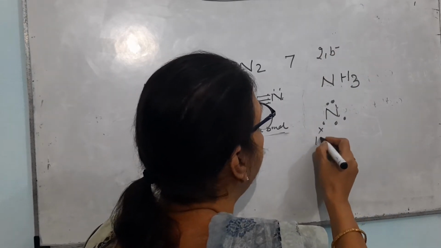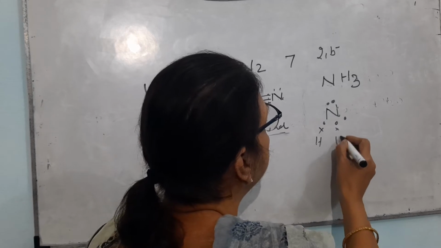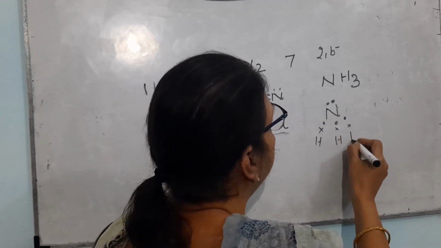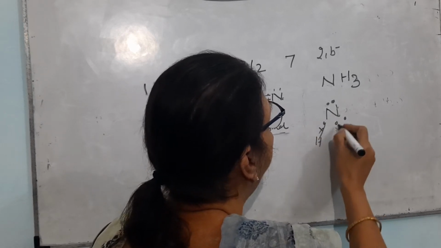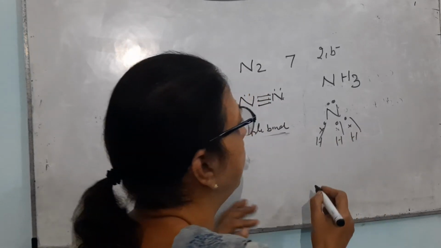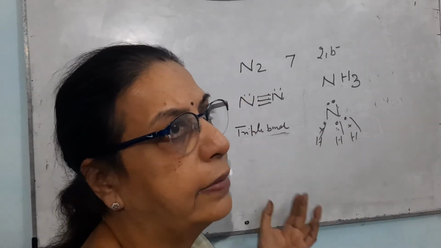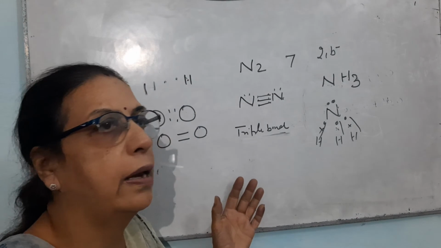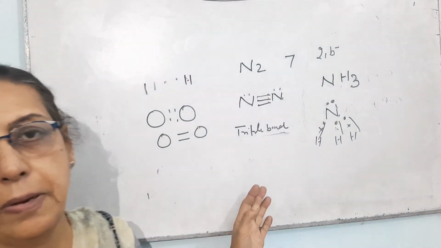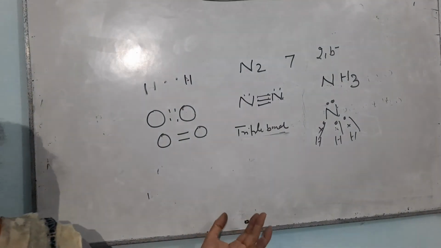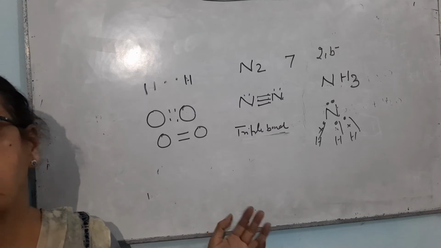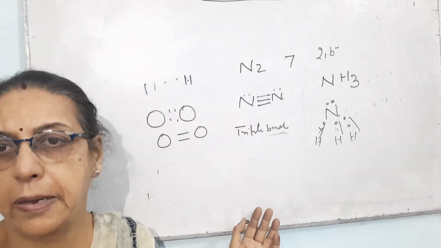There will be sharing of 3 electrons with 3 hydrogens, and 3 covalent bonds will form, which will be 3 single bonds. So these were the examples where the formation of covalent bonds takes place.